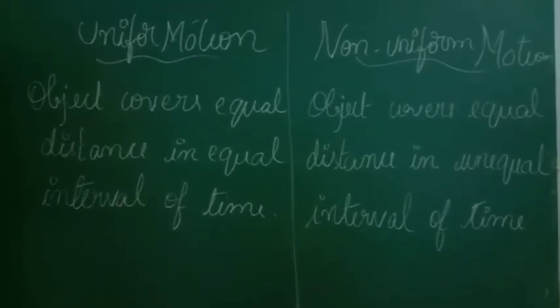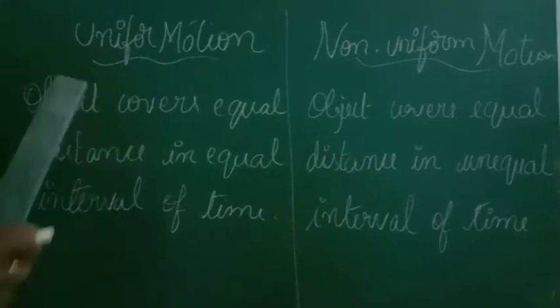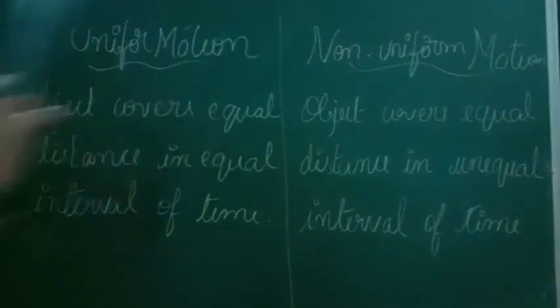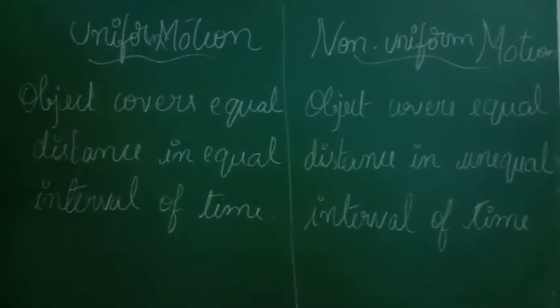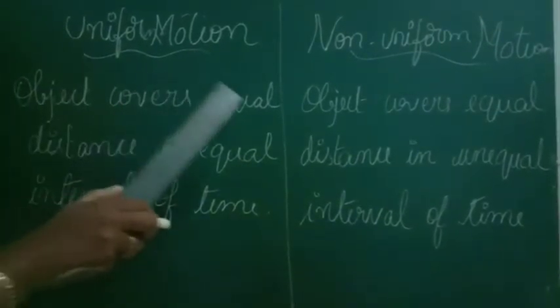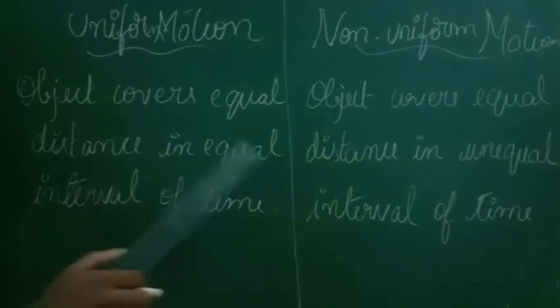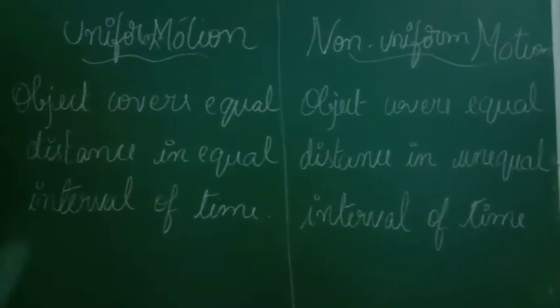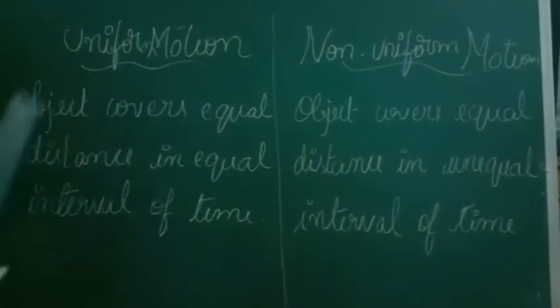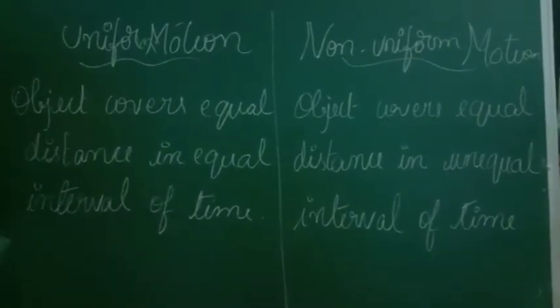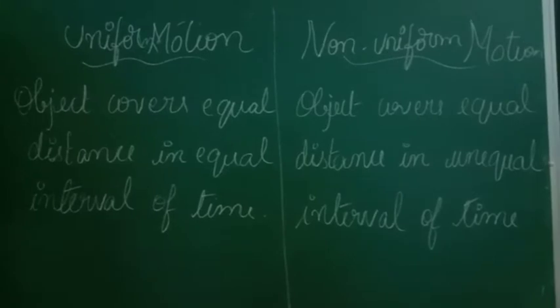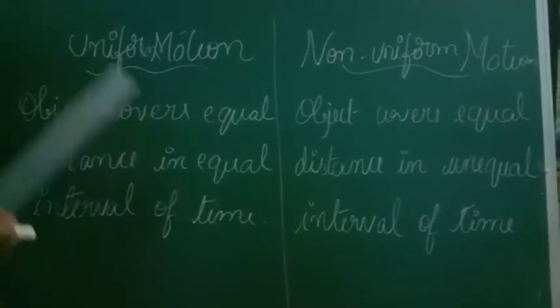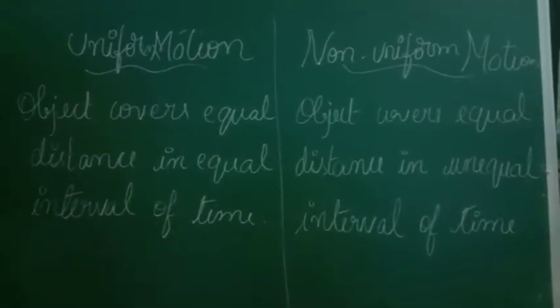Now coming to the main 2 types of motion, that is uniform motion and non-uniform motion. Uniform motion means object covers equal distance in equal interval of time. Object covering equal distance in equal interval of time. So it means the distance covered by a vehicle as well as the time taken between them, those distance as well as time is one and the same.